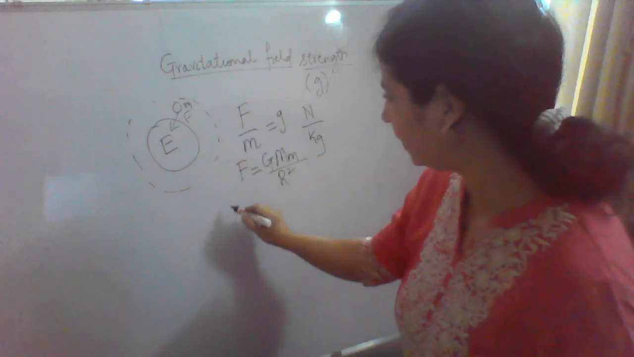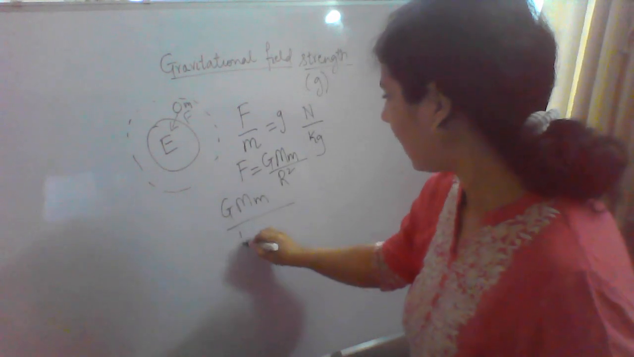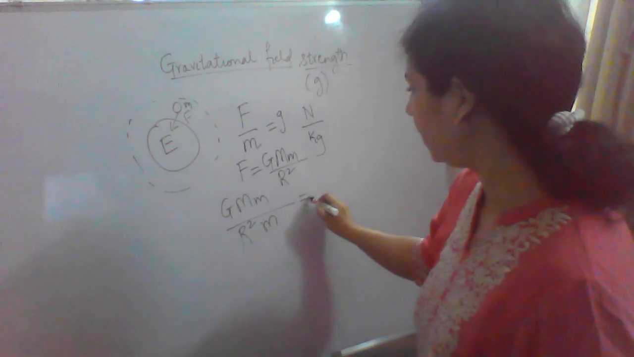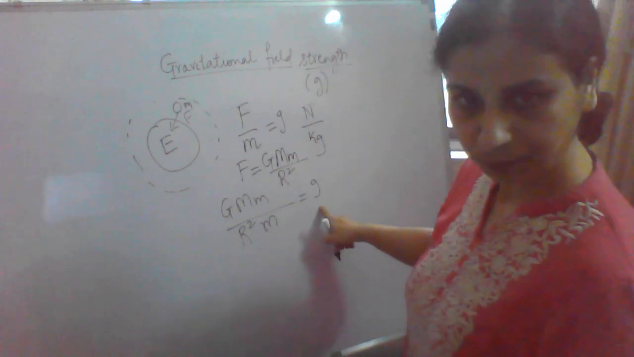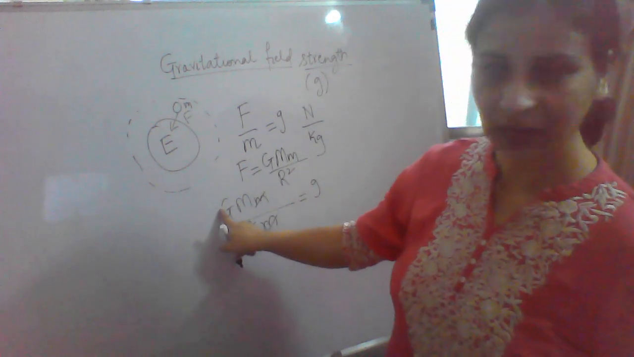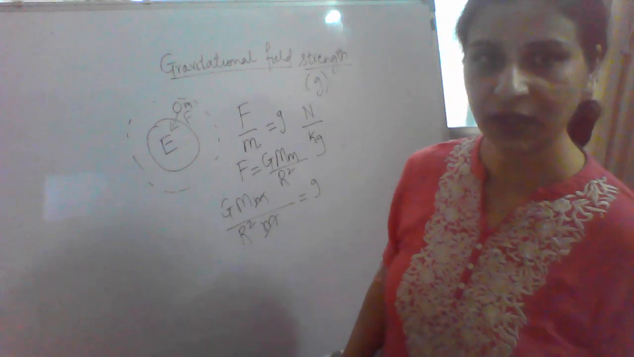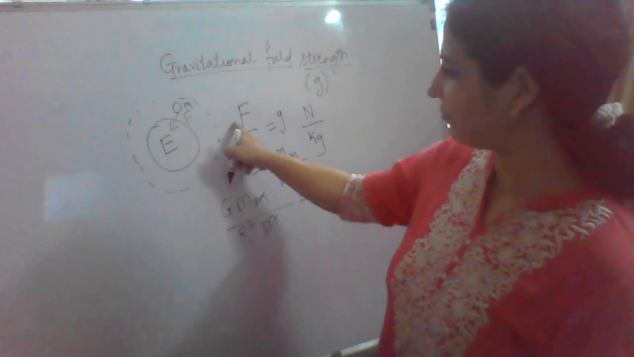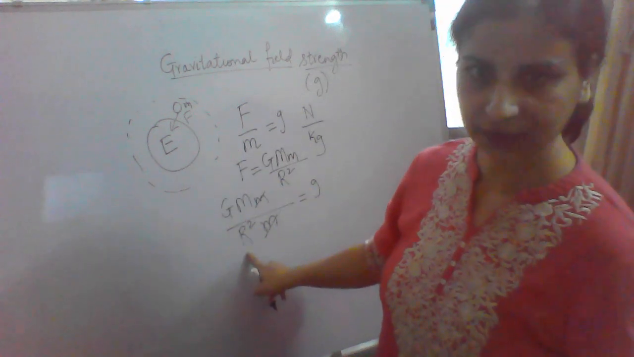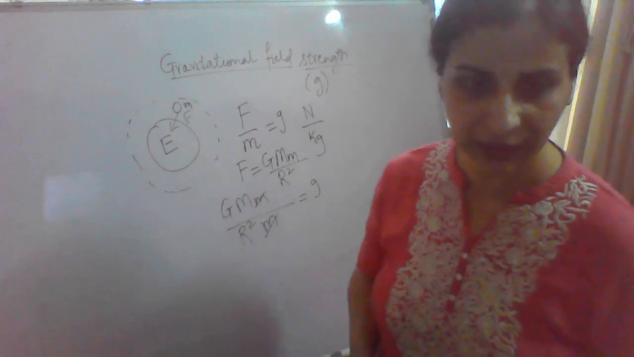Now if I put it here, it will give me GMm upon r square, and this m I carry forward here, equal to small g. Now my m will get cancelled, so I get another formula for small g, that is GM by r square. So gravitational field strength formula can be written in two ways: F by m, or GM by r square. Just note both the formulas.